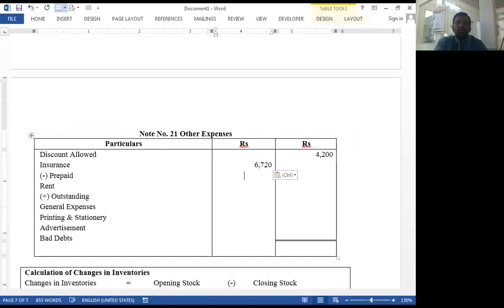And calculate the amount for prepaid. Yes, calculate it.